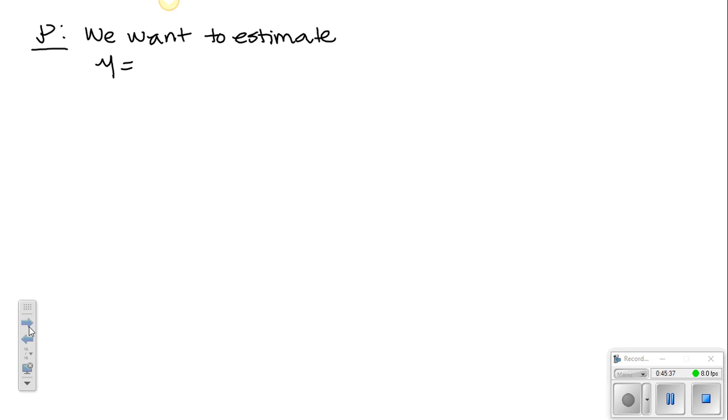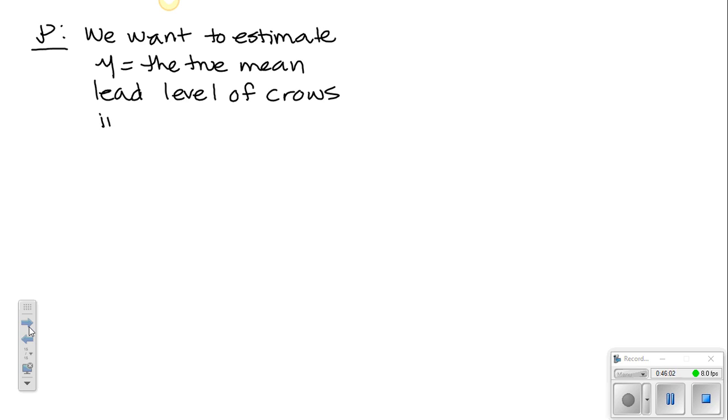All right, so we don't know what the true mean is, but we do know that the sample mean was 4.9 and standard deviation of 1.12. So mu is going to be the true mean lead level of crows in the region. We're going to do this with what percent? 95% confidence.